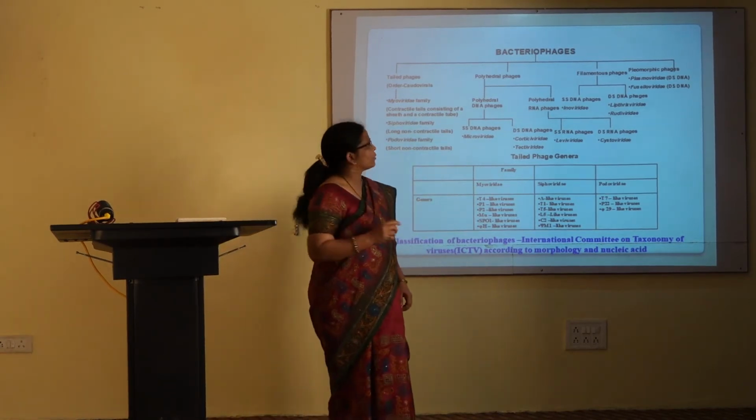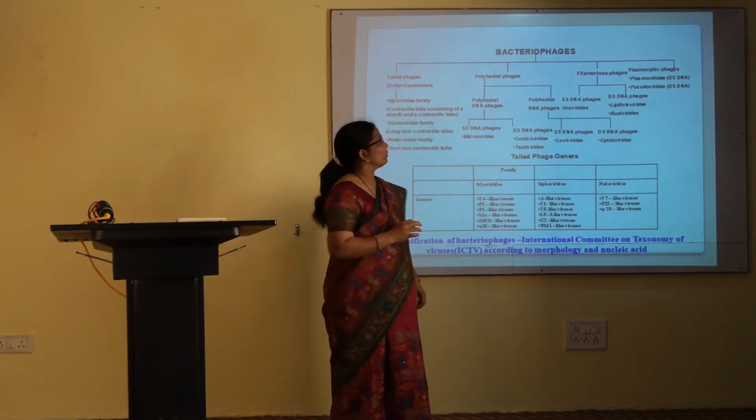Bacteriophages which are found in nature are generally of 4 types.